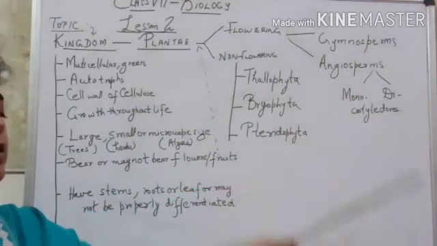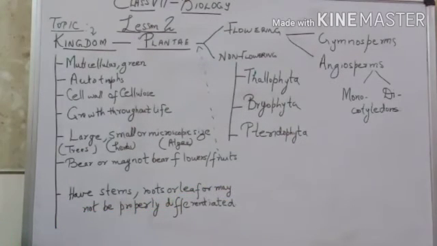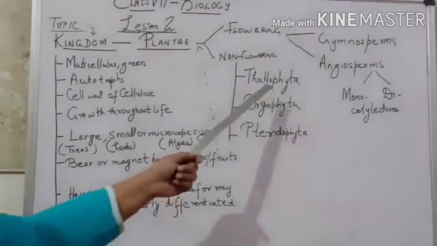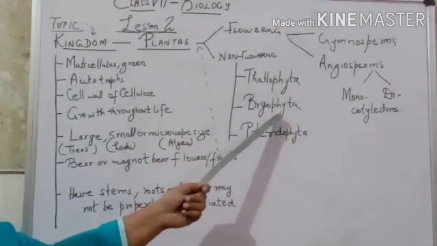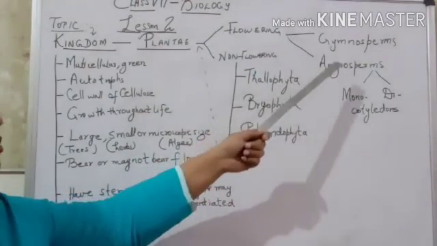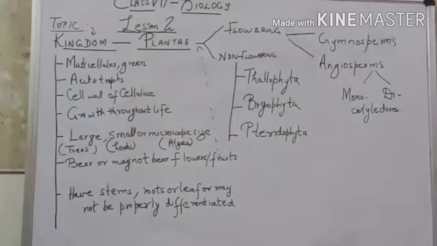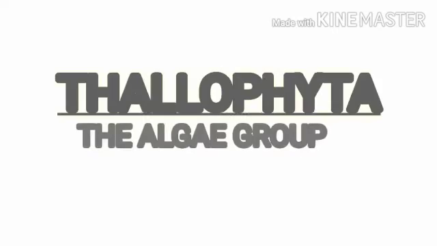So monocotyledons are maize, wheat, rice. Dicotyledons are bean and other examples. We will study about each of these, Thallophyta, Bryophyta, Pteridophyta, Gymnosperms and Angiosperms, in a short video next.